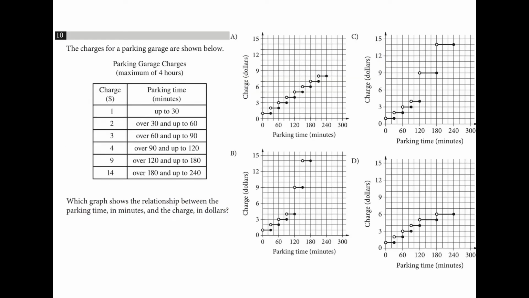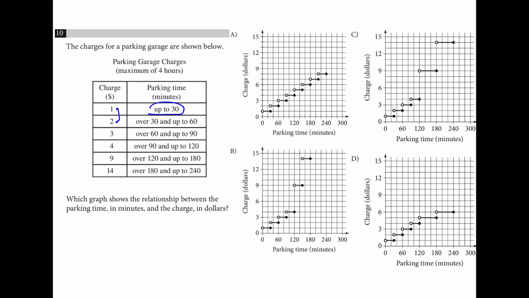So this is a step interval. There's a 30-minute range where it costs $1, which all the graphs have the same. And you'll notice that we stop increasing by 1 because right here it increases by 5. And those are at 1 hour intervals instead of 30-minute intervals. So I'm looking for the 1 hour intervals, and I see them like this. And these have the greater jump because we're going plus 5 instead of plus 1.